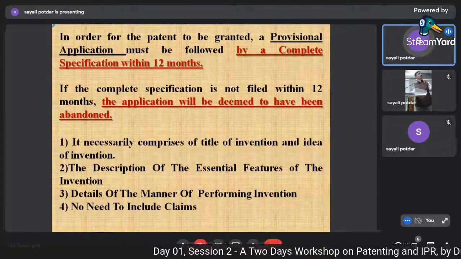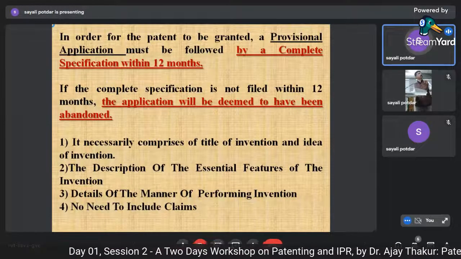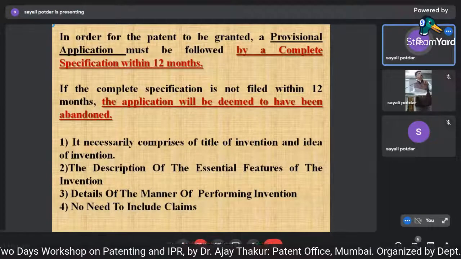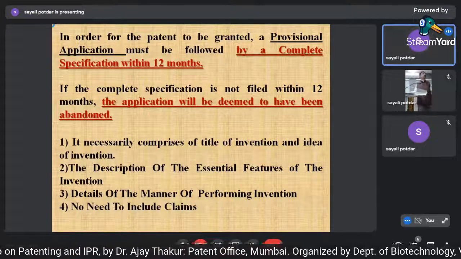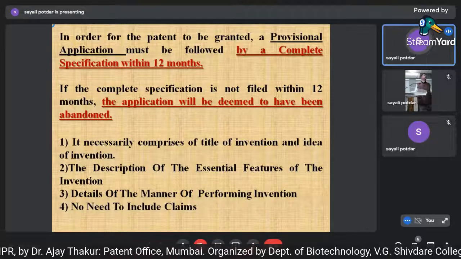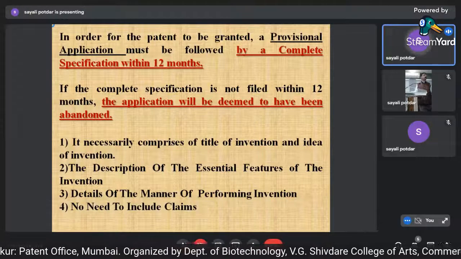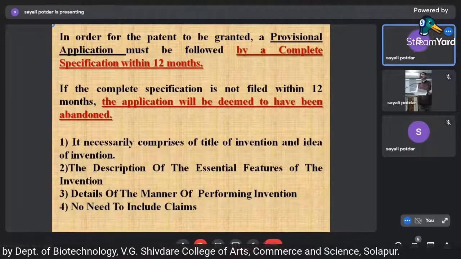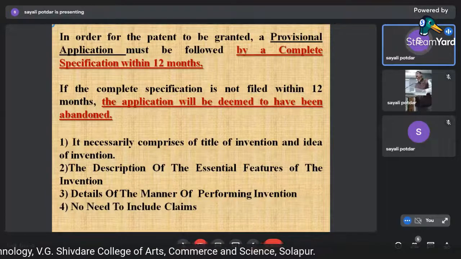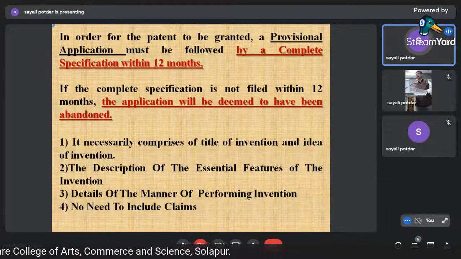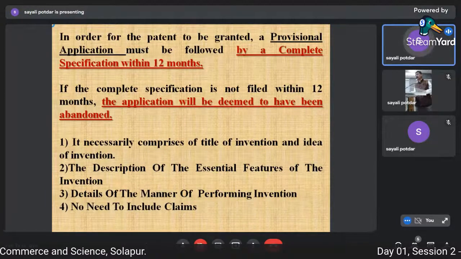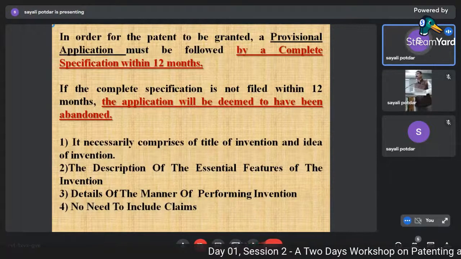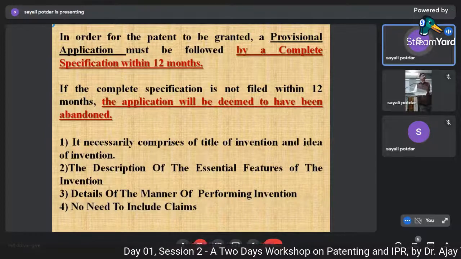And in order for the patent to be granted, a provisional application must be followed by a complete specification within a period of 12 months. If the complete specification is not filed within 12 months, the application will be deemed to have been abandoned. That means the patent office will treat it as though you are not interested, and the application will be treated as abandoned.